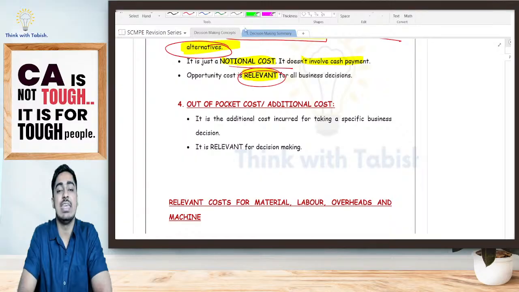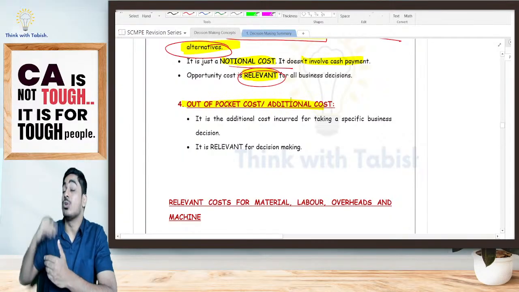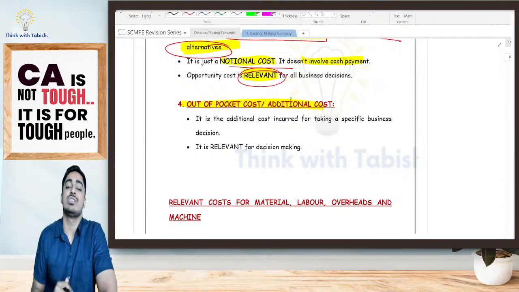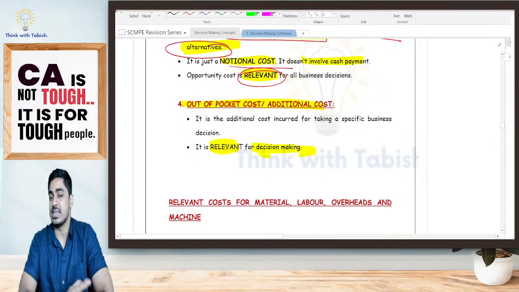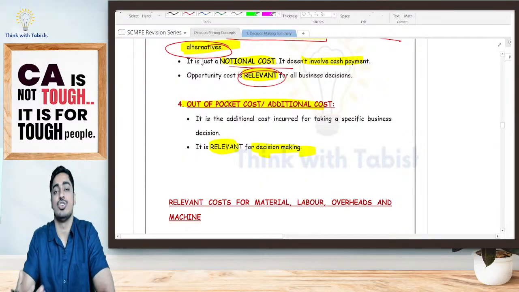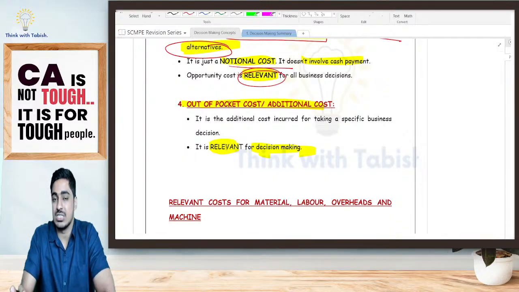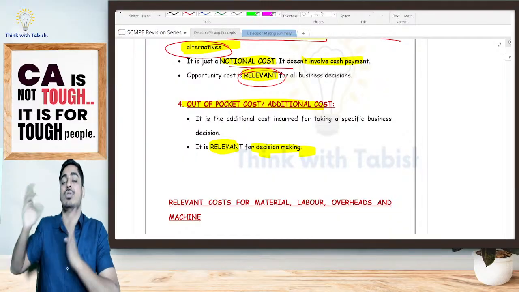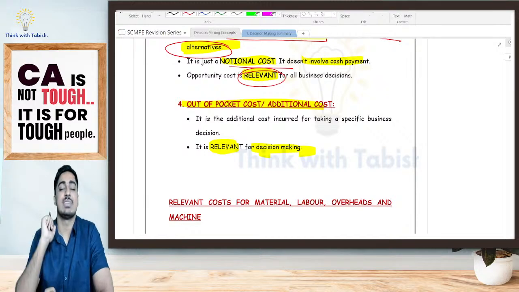Again, if you are having any out of pocket or any additional cost, yes, the question itself is telling out of pocket, additional cost you are incurring. Because you are taking a decision, you are incurring this cost. That is also going to be relevant for decision making. Is it clear, everyone? No doubt still here? Should we continue? So we are discussing concept 1C, relevant costing. We have told what is the relevant cost. It is the cost which is relevant to take a decision, that is, it is incurred only if I take a decision. Few items I have told.